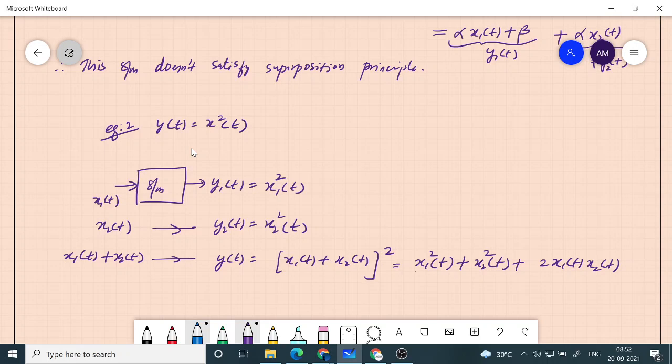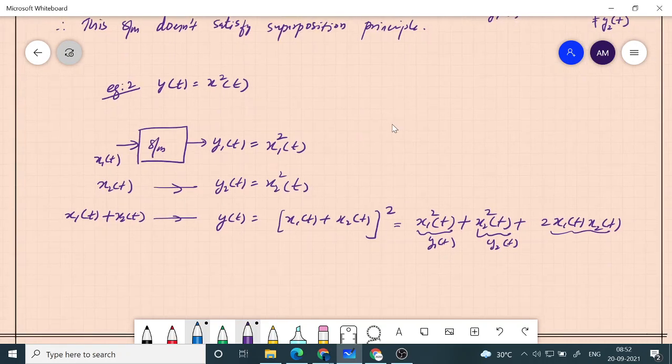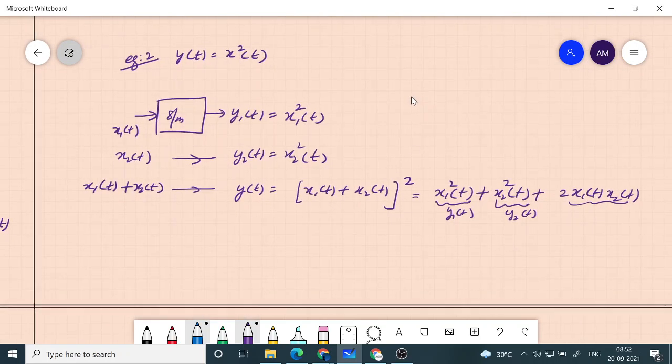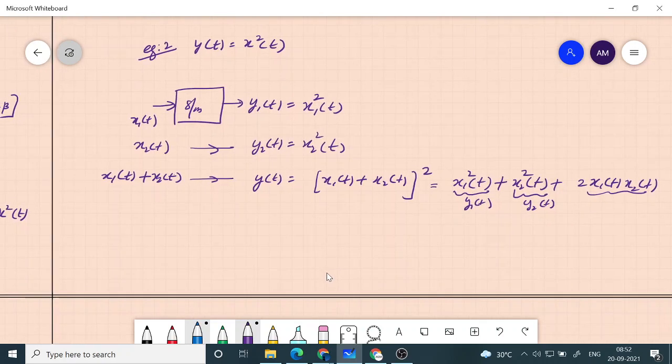So this is basically your y1 of t, this is your y2 of t, but we have something extra. It is not just y1 of t plus y2 of t, it is y1 of t plus y2 of t plus something extra. That extra makes it not satisfy the superposition principle. So therefore the system is not linear